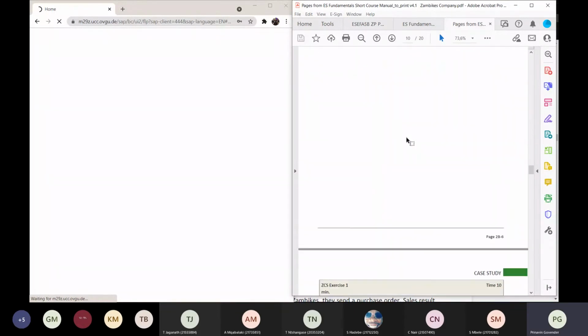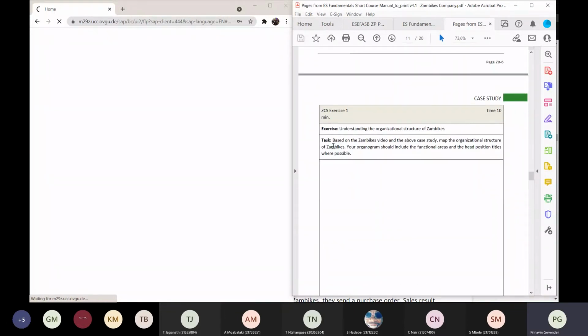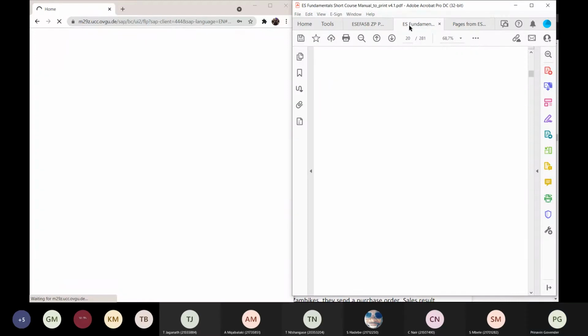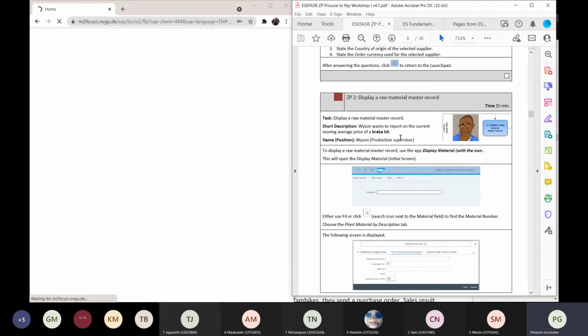You need to read all of this regarding the Zambikes. Based on the Zambikes video and the above case study, map the organizational structure of Zambikes. Your organogram should include the functional areas and the head position titles where possible. So you can already answer this question. The question says, name the people that are employed in Zambikes, and the person that you have here is Wyson.